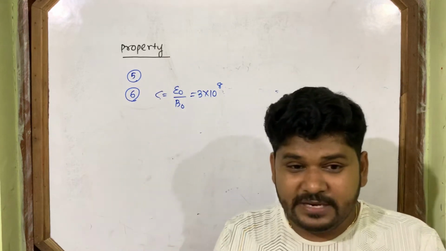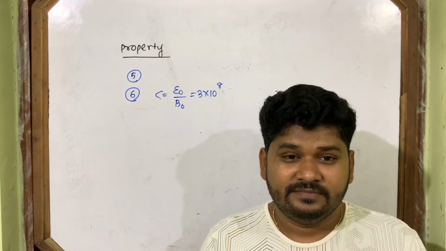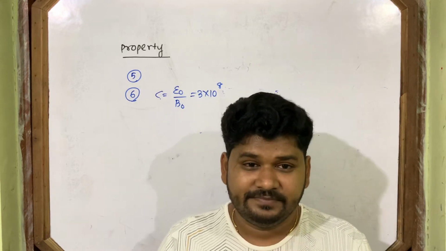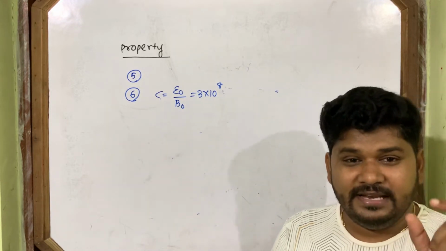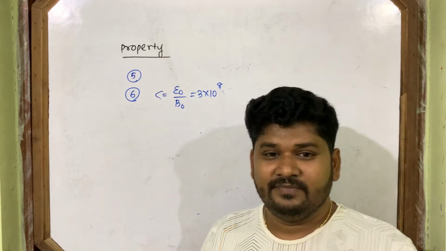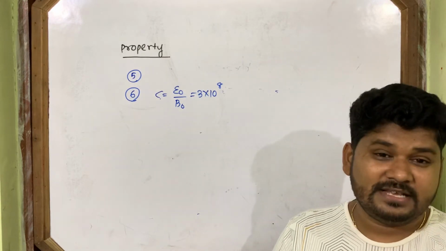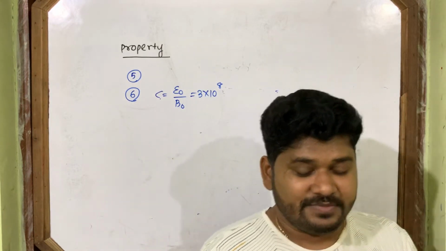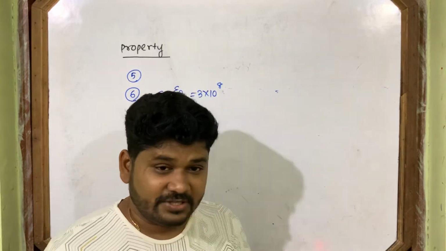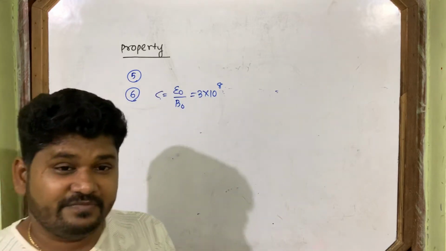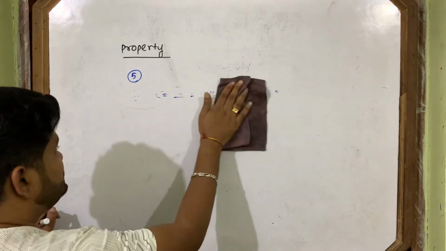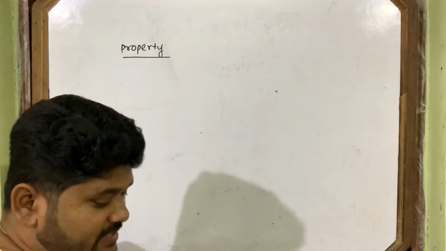And what visible effect comes to you? Visible light is a portion of the electromagnetic wave, and that is only the electric field. So electric field is also called the optical vector. That gives you the concept of vision. Electric field. So now come to property number 7.